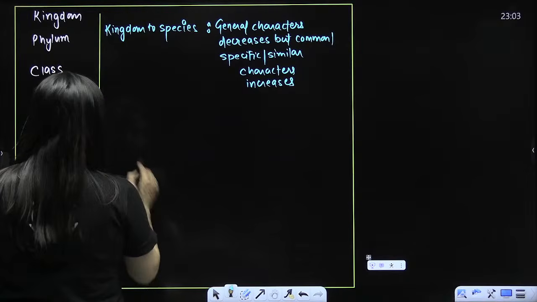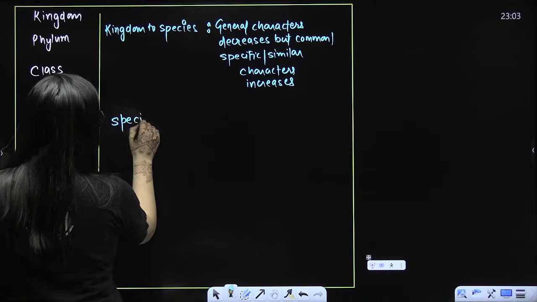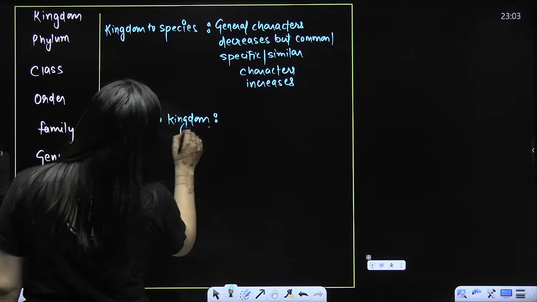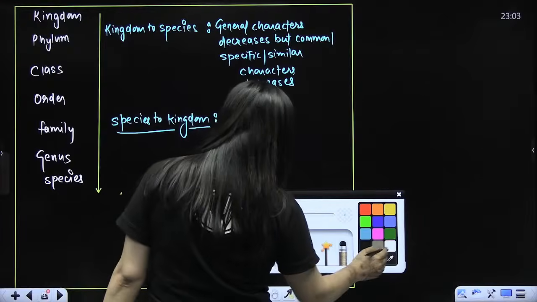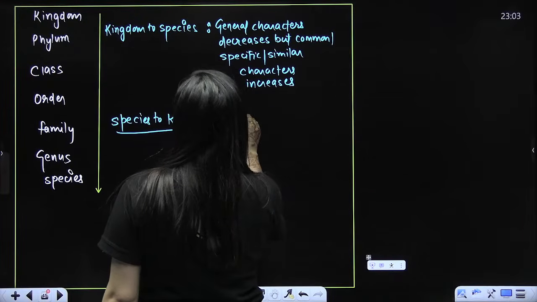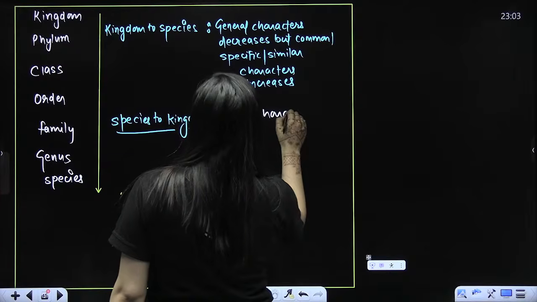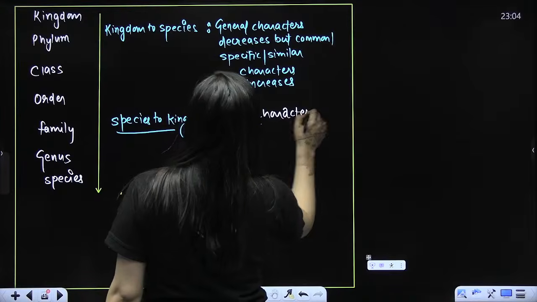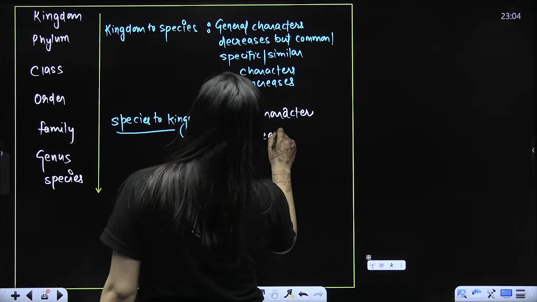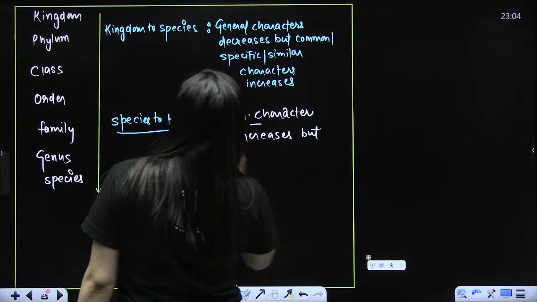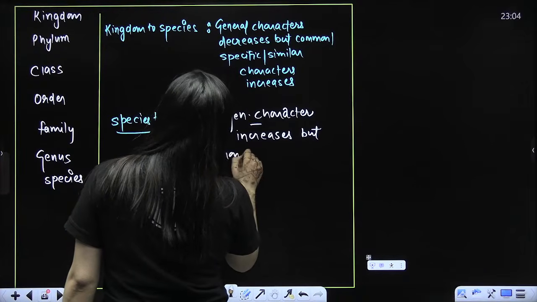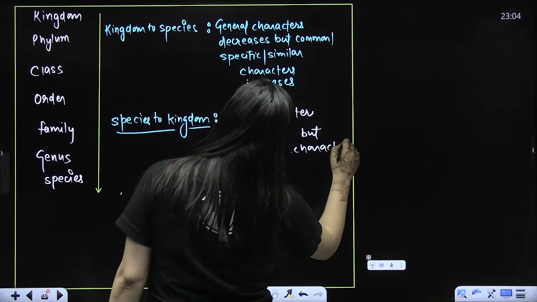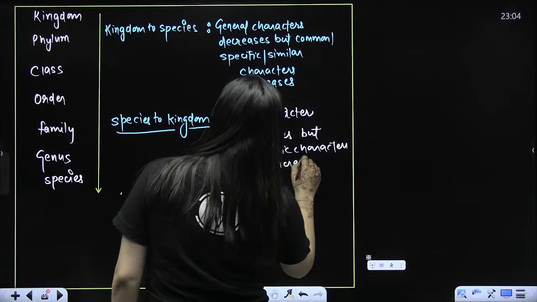Now, when you move from species to kingdom, that is, when you go from the smallest category to the highest category or highest to smallest, species to kingdom, what will happen beta? Sorry, general characters increase because the opposite will be there. But common or specific characters will decrease. I'll give you the example. Beta, consider the example here.